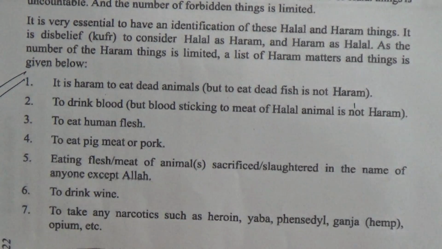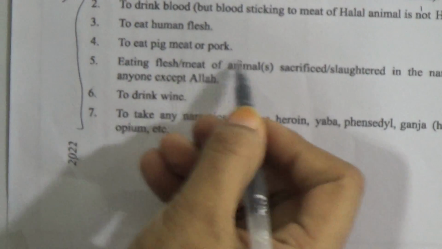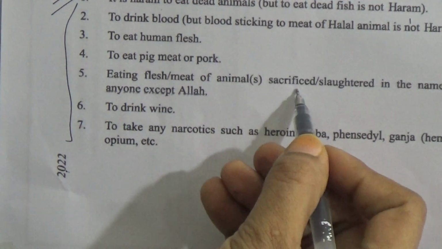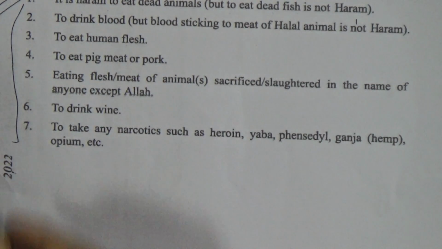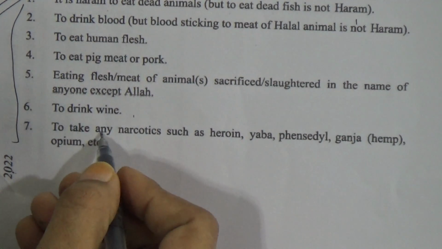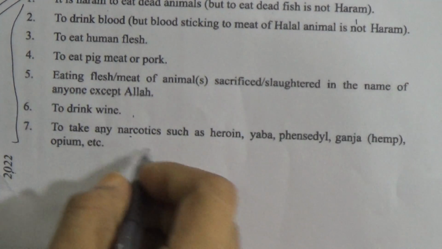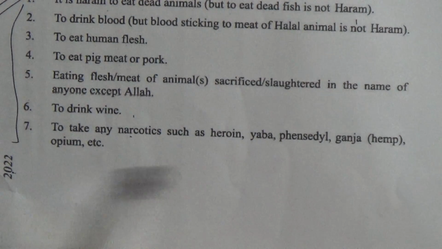Here 1 to 17. You have to memorize all this. This is very important for all of you. To drink blood, to eat human flesh, to eat pig meat or pork, to eat the meat of animals sacrificed or slaughtered in the name of anyone except Allah. Understand? To drink wine, it is haram. To take narcotics such as heroin, yaba. This is one kind of intoxicant. You can say taking all these things is haram. Here 8.